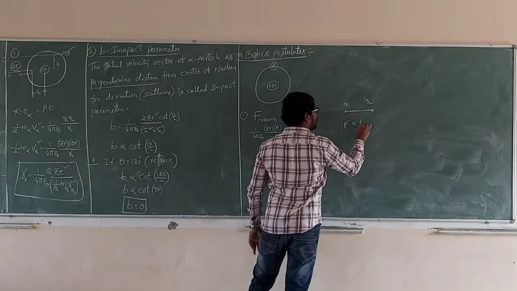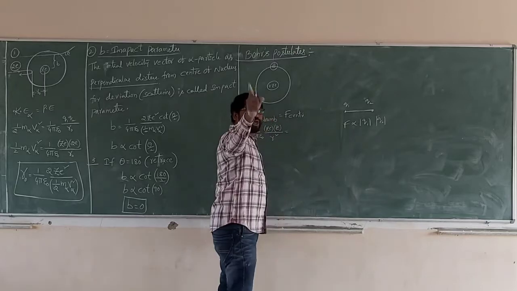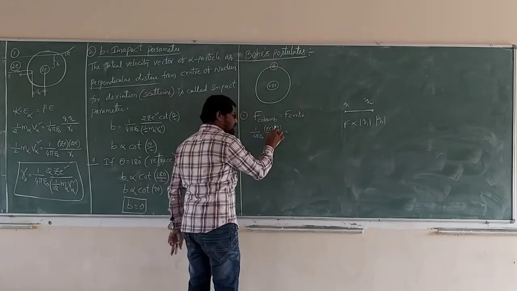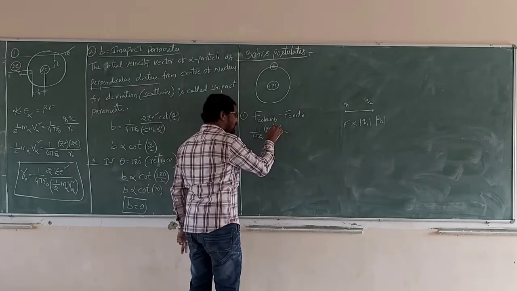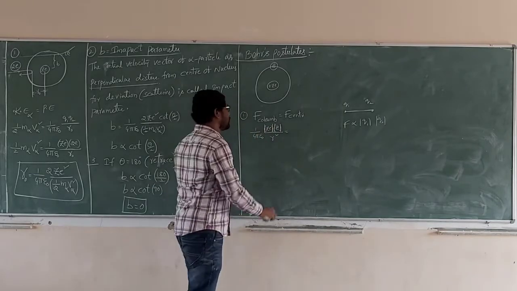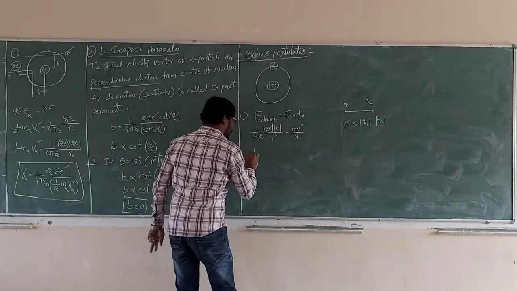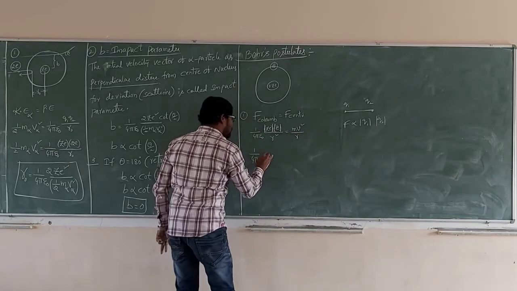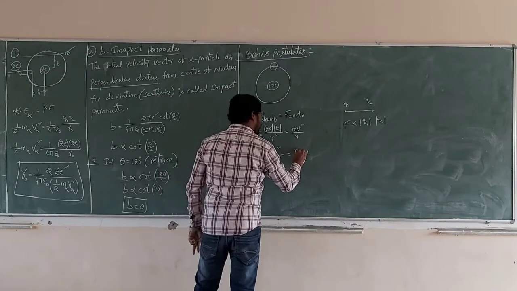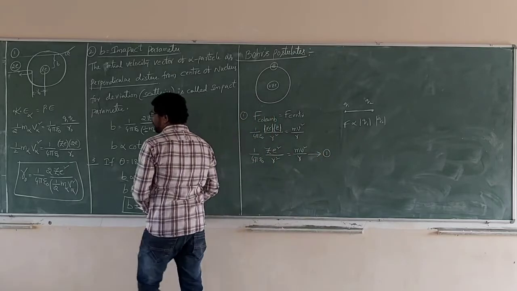F is directly proportional to the product of the magnitude of the charges, so we put modulus. The charge of the electron is negative, but with modulus it becomes positive. So 1 by 4 pi epsilon naught Z e square by r square equals m v square by r. This is the first equation.